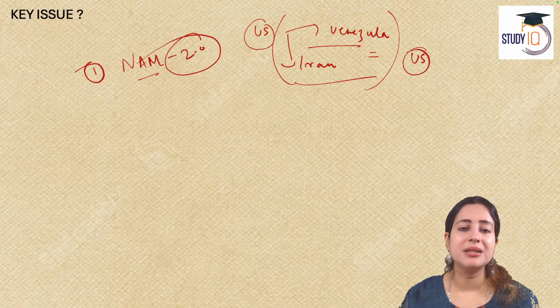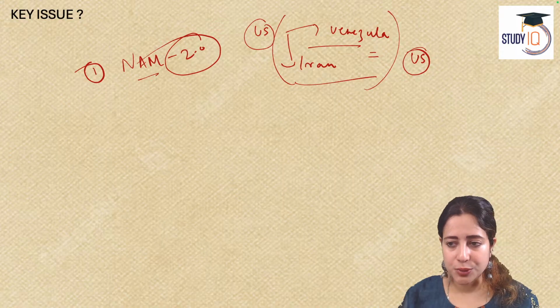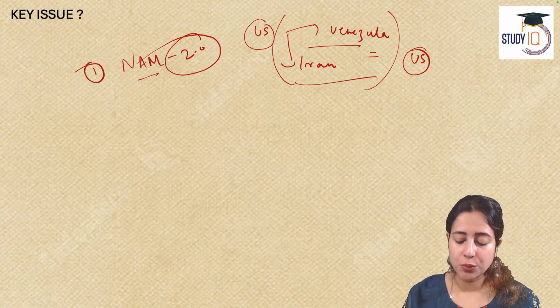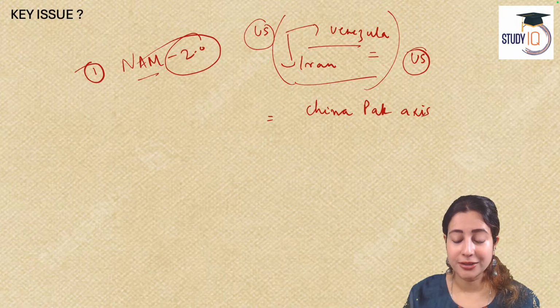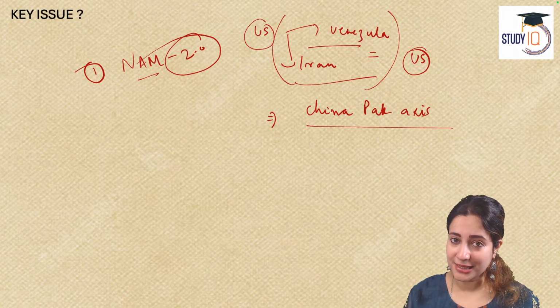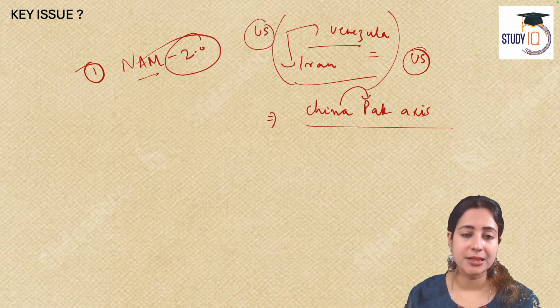So now we need NAM 2.0 because today, on the one hand, you have the China-Pakistan axis. That's dangerous. We all know that China uses Pakistan as an economic colony, as a loan colony.